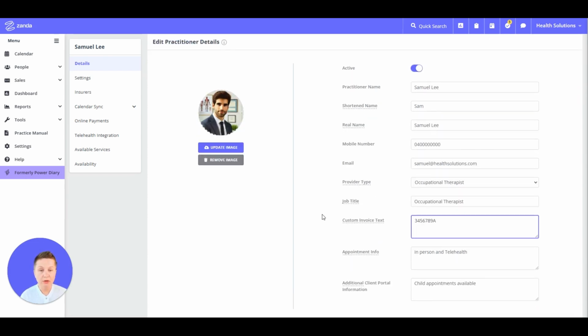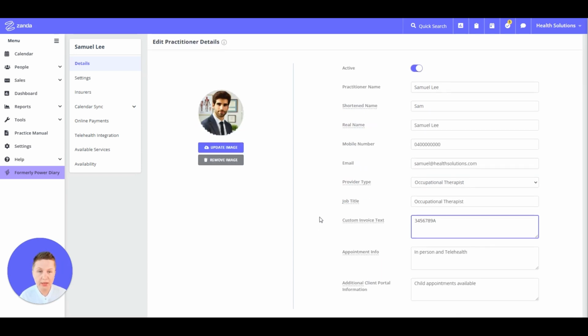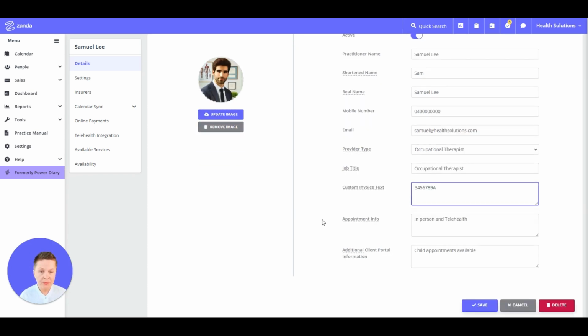For some regions, such as the United States, there will be additional information you can add, such as claim modifiers. They will be relevant to this practitioner as well, and they will be populated on your invoices automatically, helping you with billing to insurance companies as well.